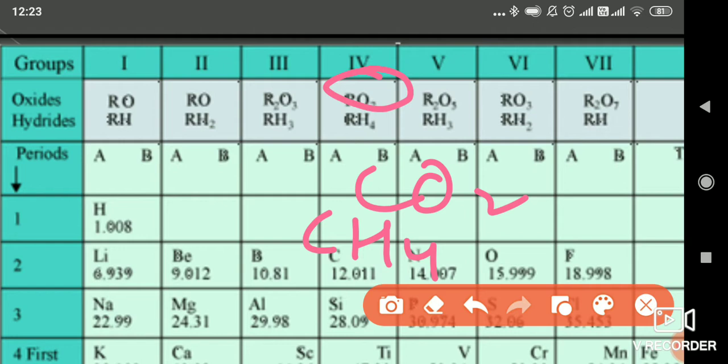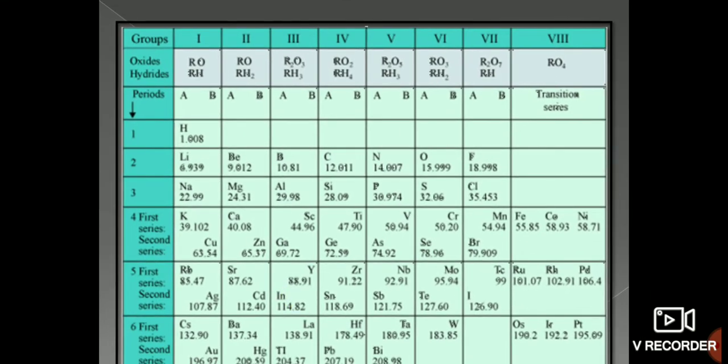There are 8 groups and 6 periods, which he arranged in the form of the table that was published along with the oxides and hydrides formulas, where R stands for the name of the element. As I said, the main credit for classifying elements was given to Mendeleev. I will tell you why the credit was given to Mendeleev and what his achievements are.